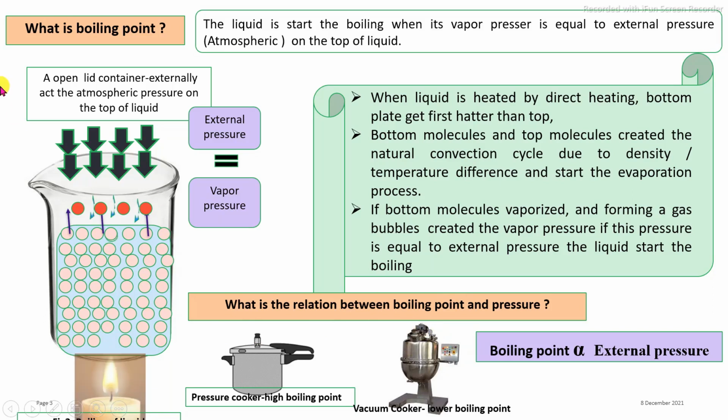In a vacuum system, the external pressure is reduced, resulting in the boiling point of that liquid constituent also being reduced.